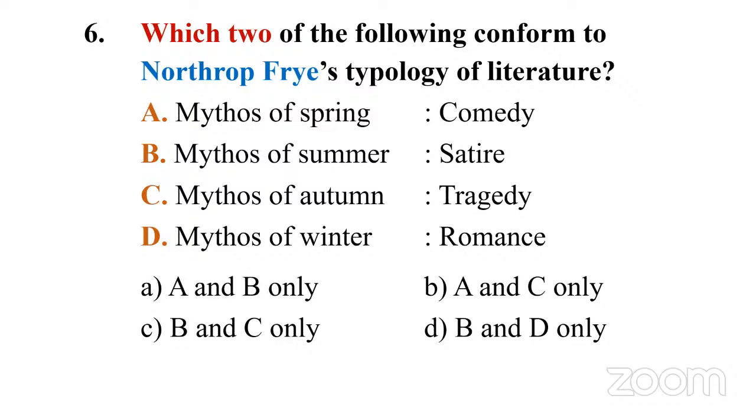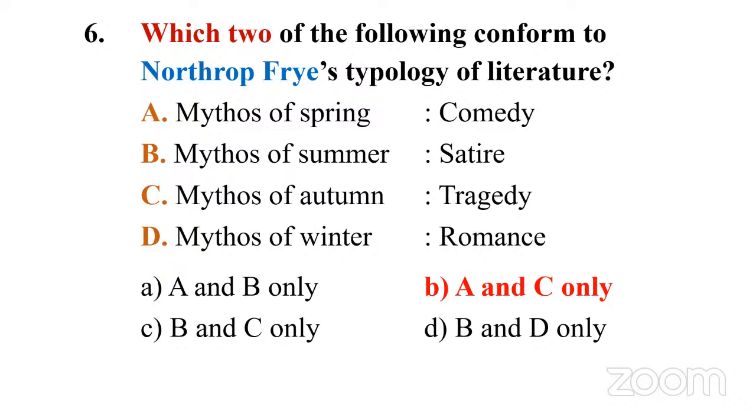And generally, when it comes to literature, think of seasons associated with genre. On one side, you have seasons in a year. On the other side, you have genres in literature. Let's go to the answer. Answer, option B, A and C only, which is correct. Mythos of spring, comedy. Mythos of autumn, tragedy. The other two are actually switched.